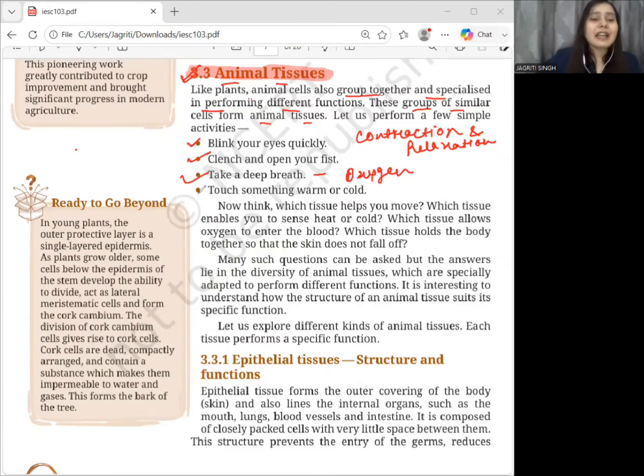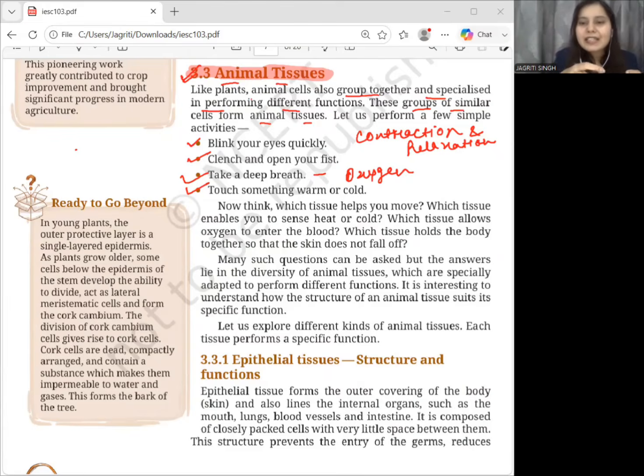Another activity which we can do is touching something very warm or cold. This is something which we do in our everyday life, right? If you touch something warm or cold, what happens? How did you know whether it was warm or cold? We actually sensed it through our sensory receptors, or you can call it the nervous system.